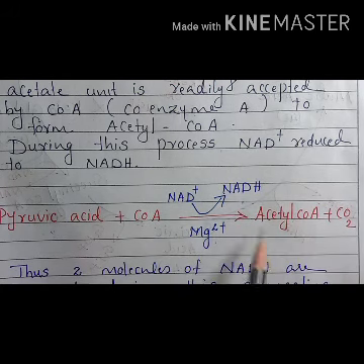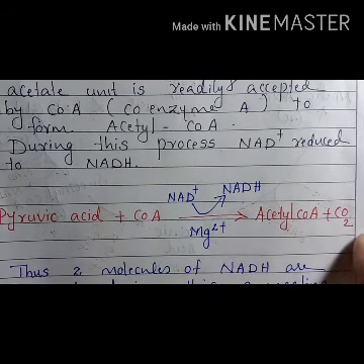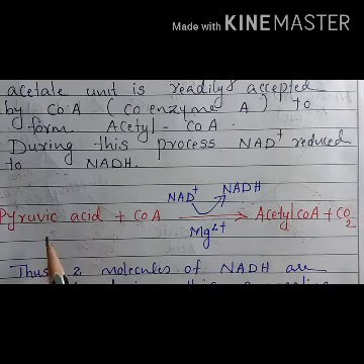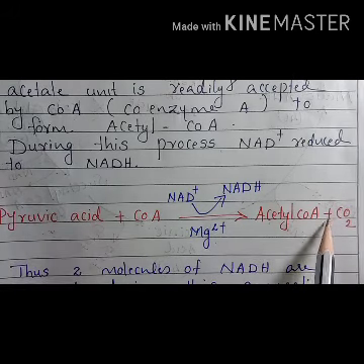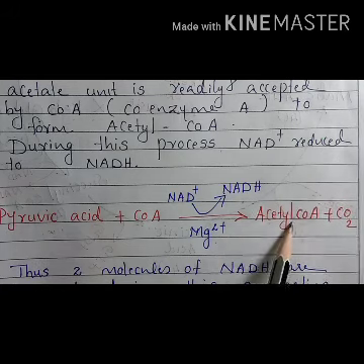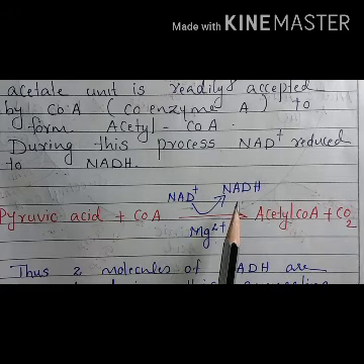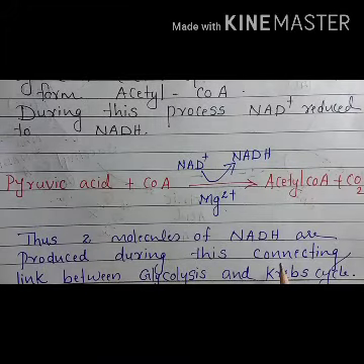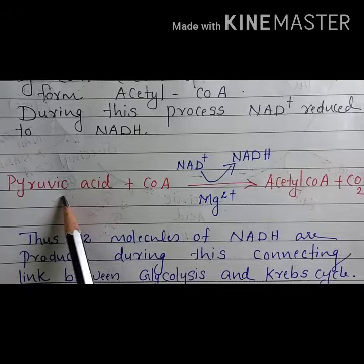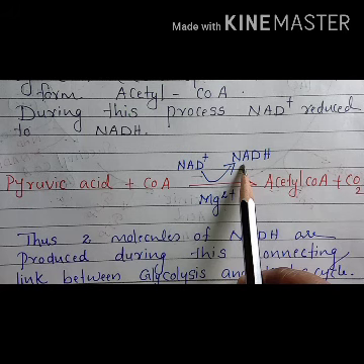So this step is called a connecting link between glycolysis and Krebs cycle. So glycolysis, the end product is pyruvic acid. Pyruvic acid does not directly enter into Krebs cycle. Before that, it is converted to acetyl coenzyme A. And at that time, one molecule of NADH is produced. So thus two molecules of NADH are produced, because here one molecule of pyruvic acid is converted to acetyl coenzyme A, and one NADH2 is produced.